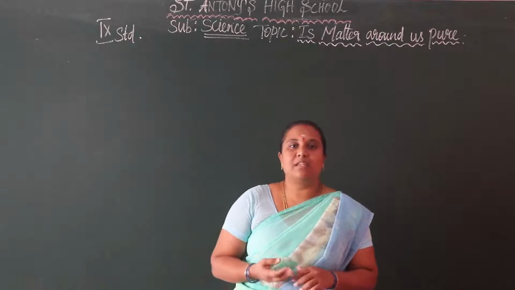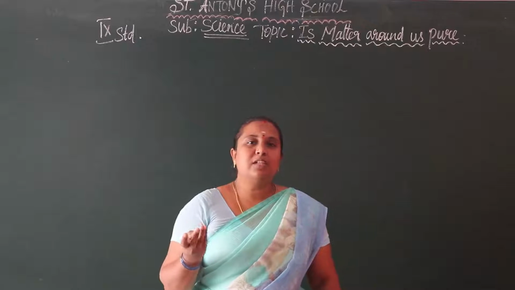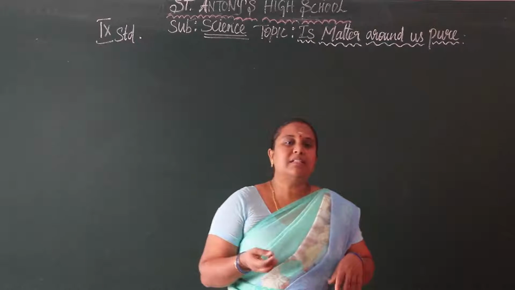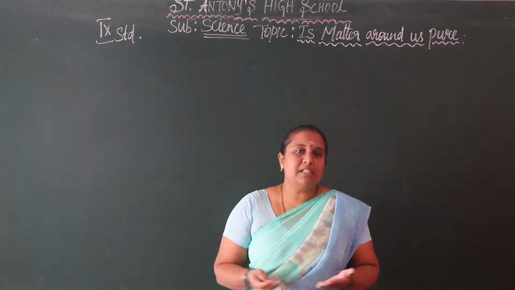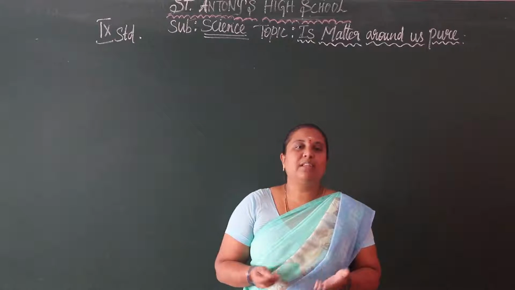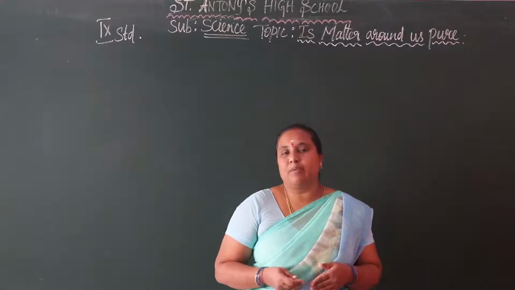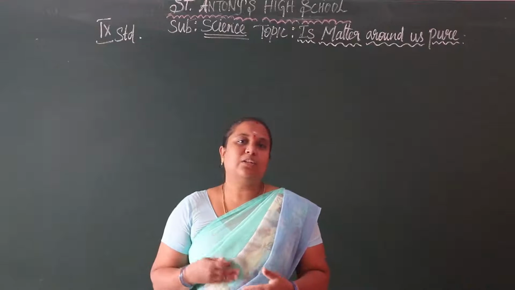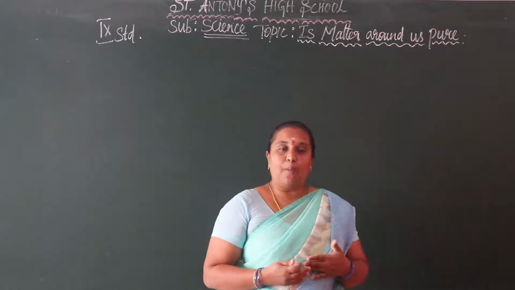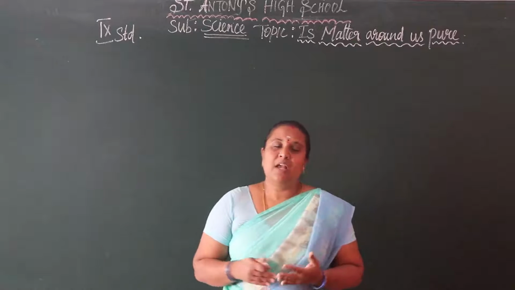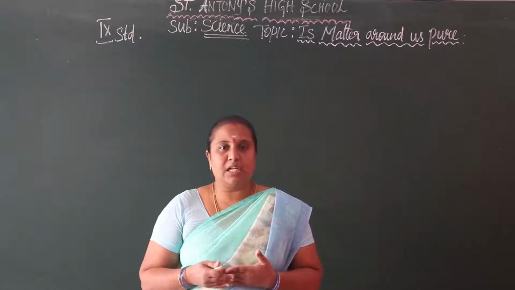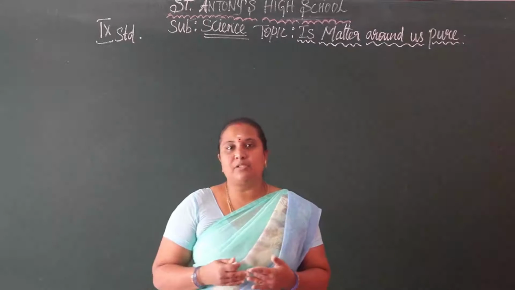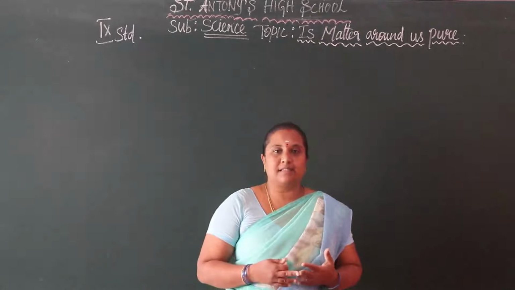Homogeneous means the same kind, and heterogeneous means different types of particles are mixed together. Then we saw solutions, suspensions and colloidal solutions, and the properties of each of them in our last class.